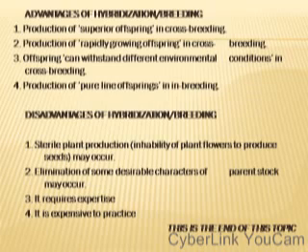This happens in crossbreeding. 3. Offspring can withstand different environmental conditions in crossbreeding. 4. Production of pure line offspring, that is uniform crops in inbreeding.